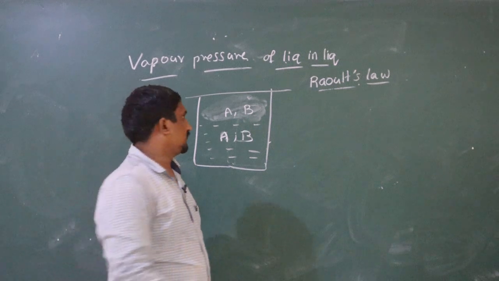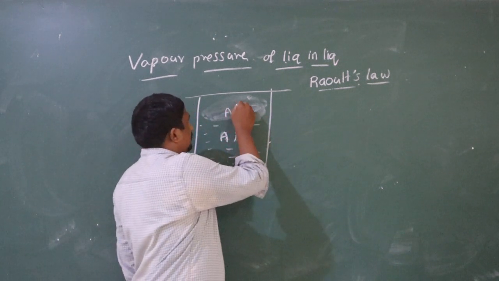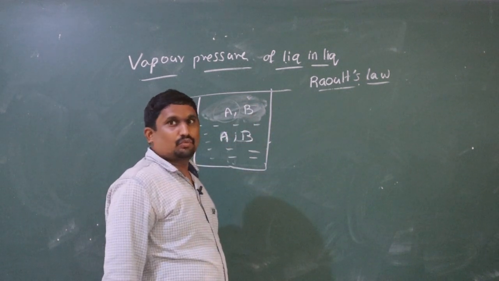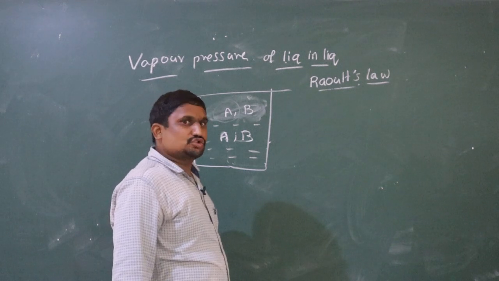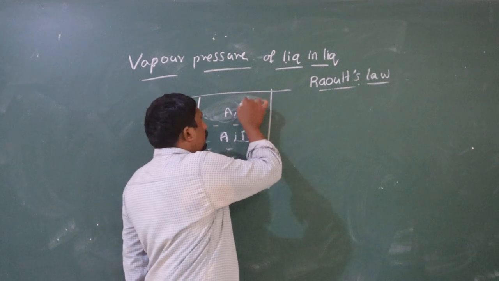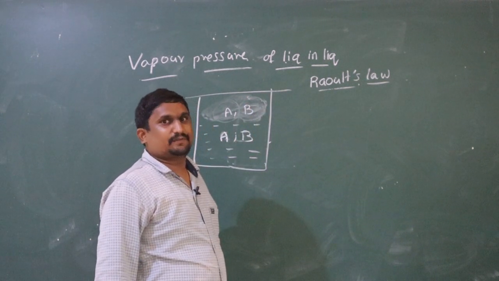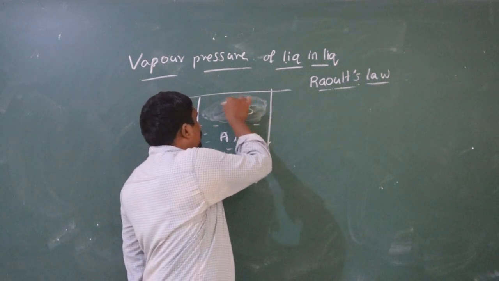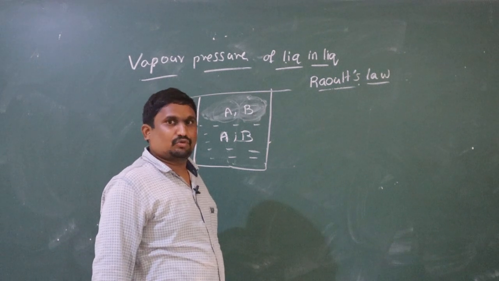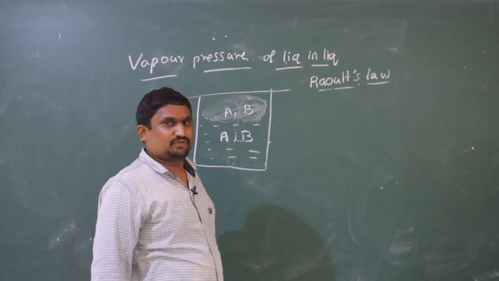Among this total vapor pressure, the pressure shown only by the vapors of A is to be called the partial pressure of A. The pressure shown only by the vapors of B is known as the partial pressure of B.